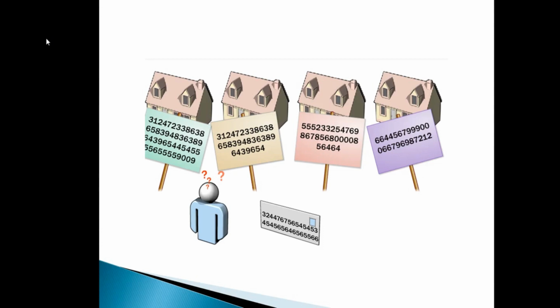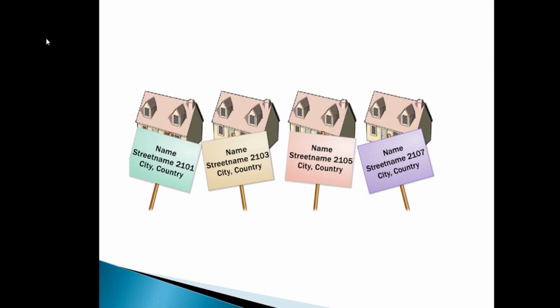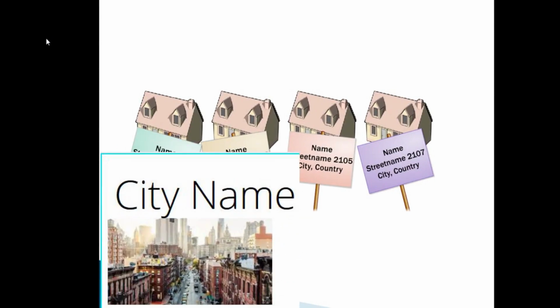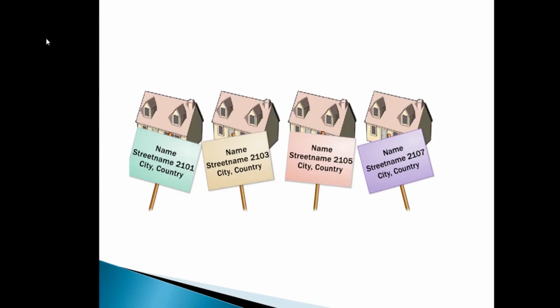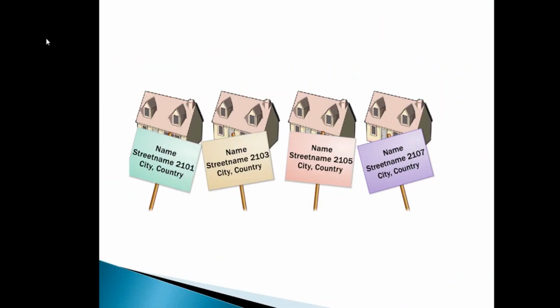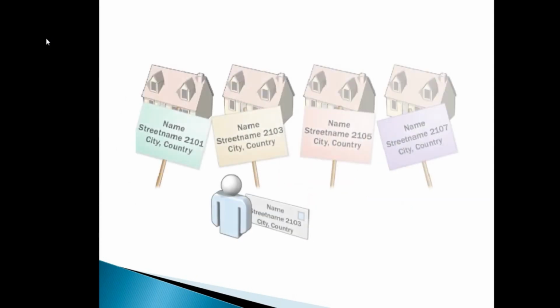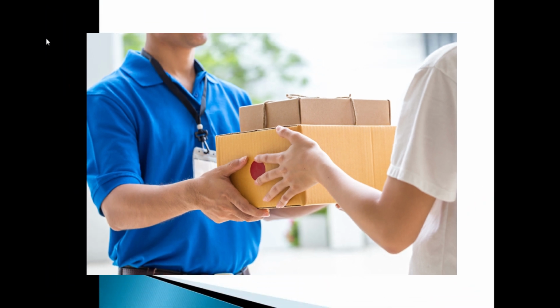To make mail delivery possible, most countries use a system that defines an address as hierarchical, with the country at the most general level, followed by the city name, street name, the house number on the street, and finally, at the most specific level, the name of the person.